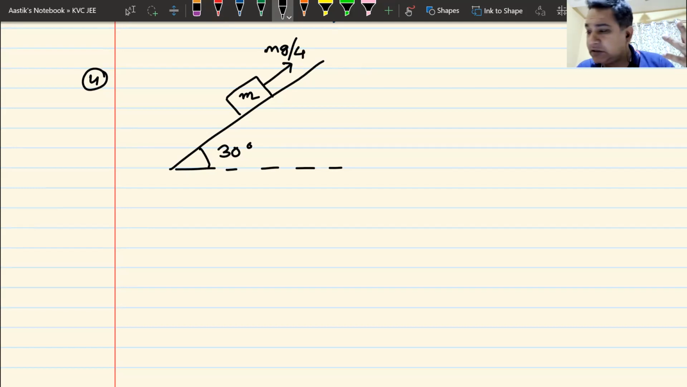And I see that this block remains at rest. It does not move. Can you tell me the value of static friction? Then I'll ask this question in a different way.